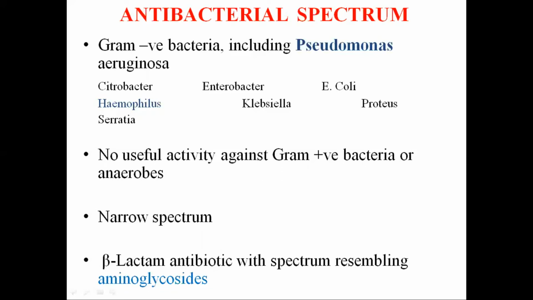So meaning thereby that Aztreonam has a narrow spectrum of activity, and it is also known as a beta-lactam antibiotic with spectrum resembling the aminoglycosides. We can remember that Aztreonam starts with A, aminoglycoside also starts with A. So Aztreonam is one beta-lactam which has an action just like aminoglycosides.